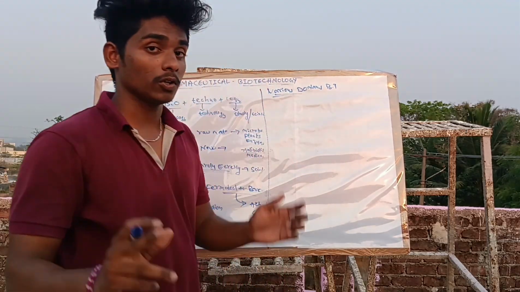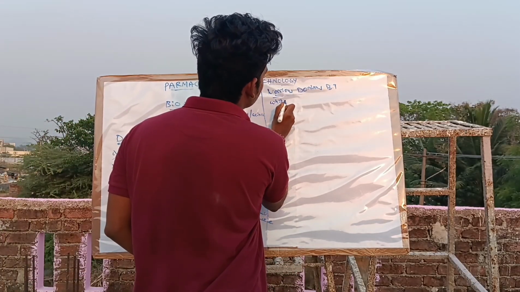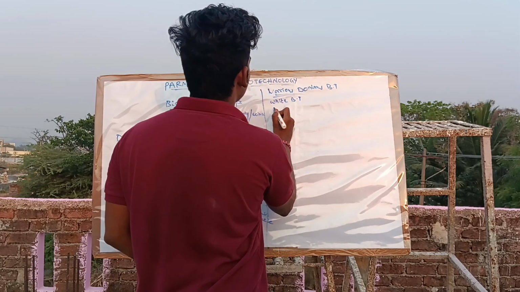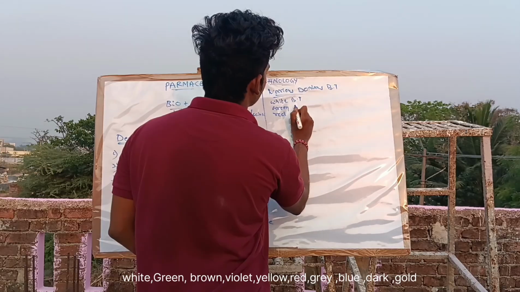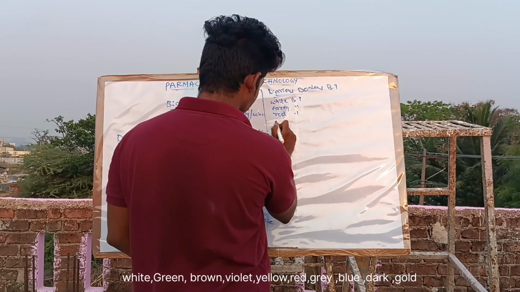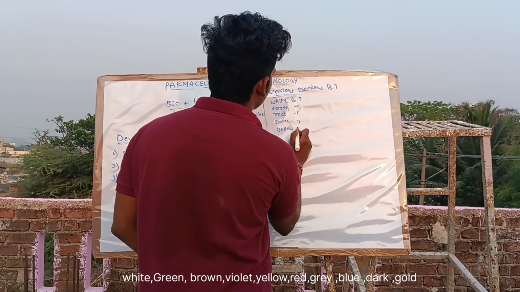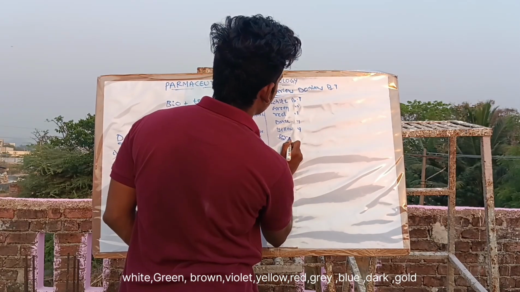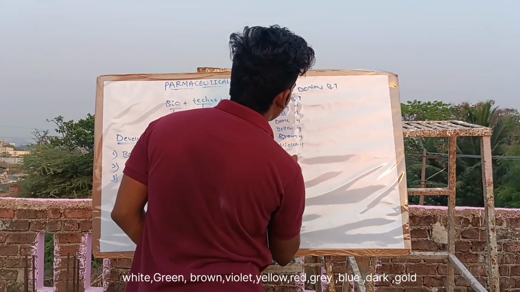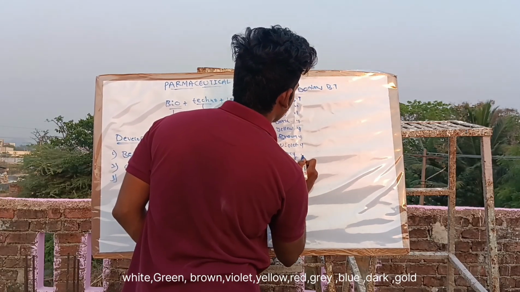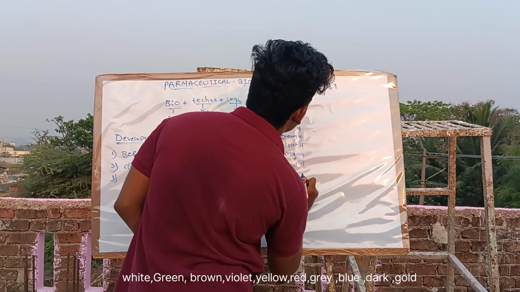Various domains in biotechnology. What are the various domains? White, green, red, dark, yellow, brown, violet, gray, gold, and blue.